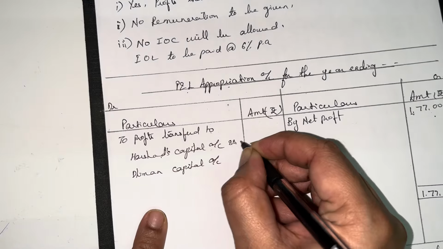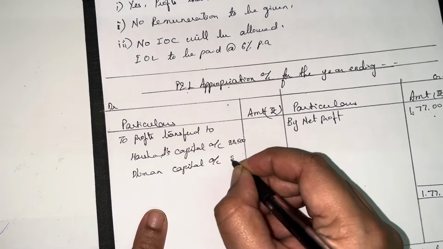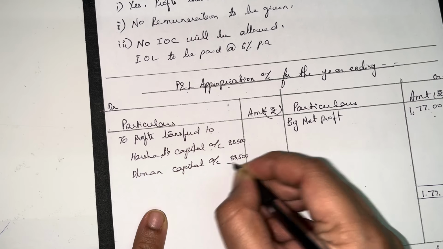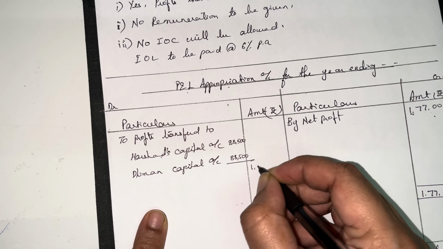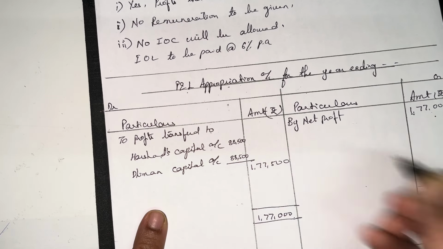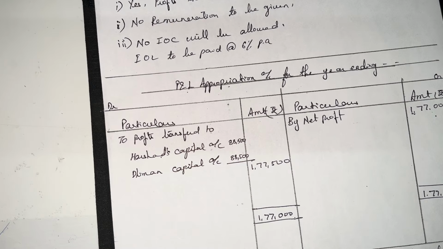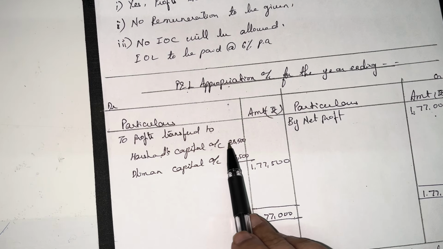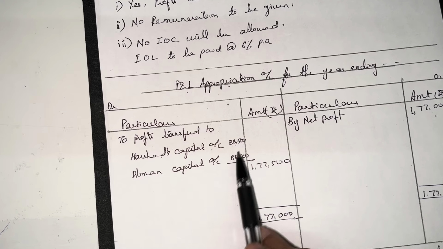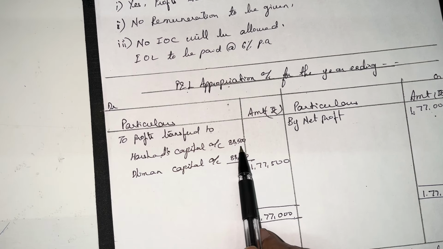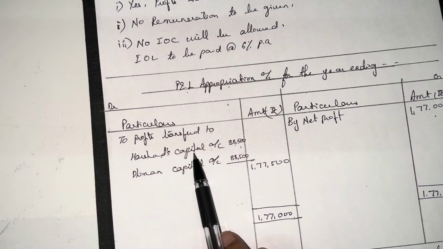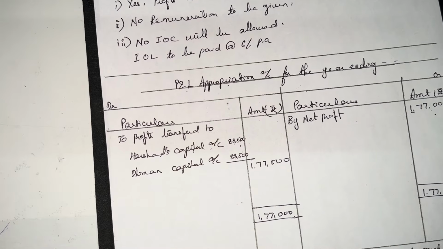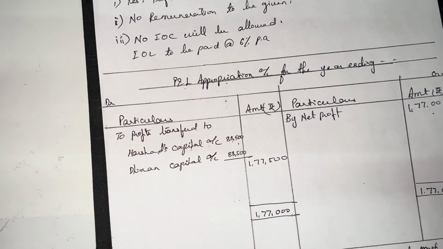So in a column you can write 88,500, 88,500, and outside bring out this amount, 1,77,000. Each person is going to get 88,500 as their profit, and this profit is going to be transferred to the capital accounts of the partners. With this the sum gets completed.